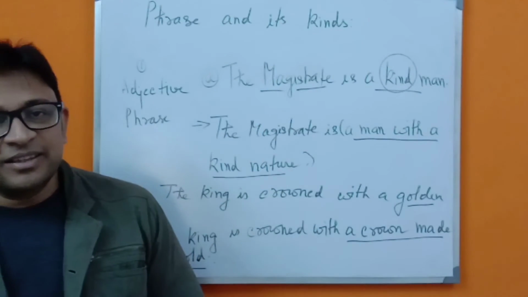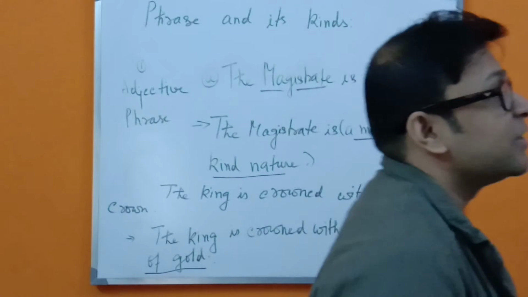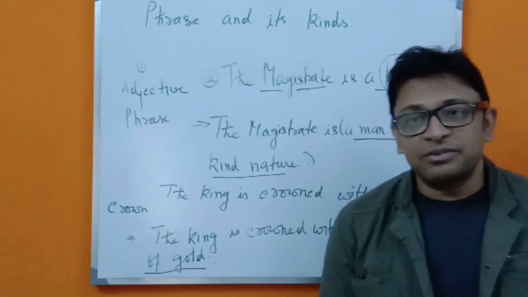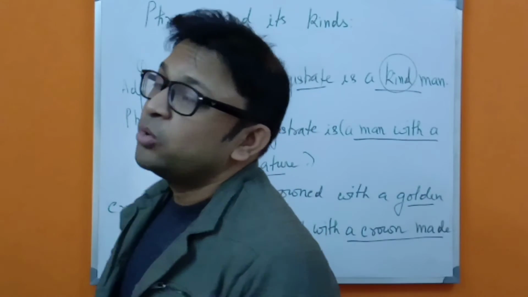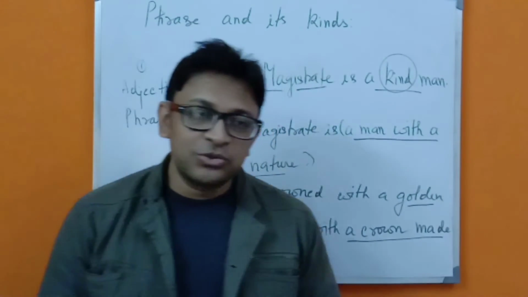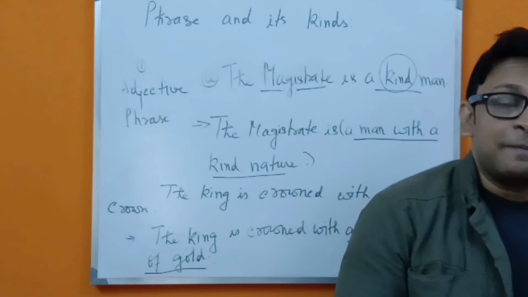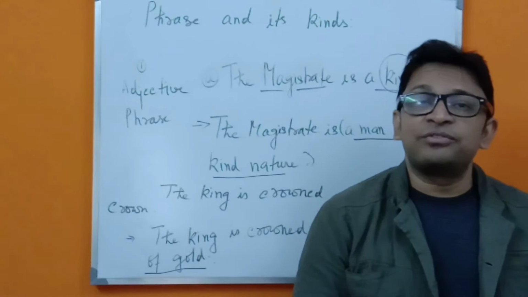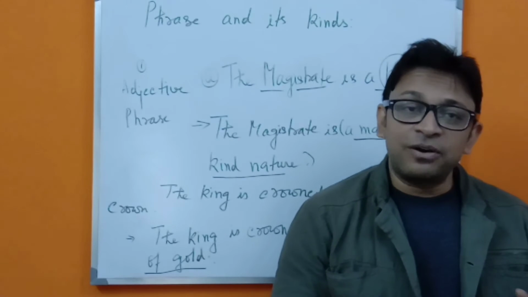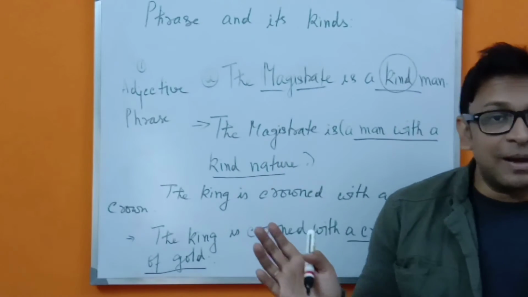You have to write: the girl is wearing a dress which is made of silk. Suppose a question may come that the saint dwelt in a wooden hut. So for this wooden hut, what you have to do? The hut made of wood. So these are the things which you have to remember while transforming an adjective into an adjective phrase. So these are the examples.